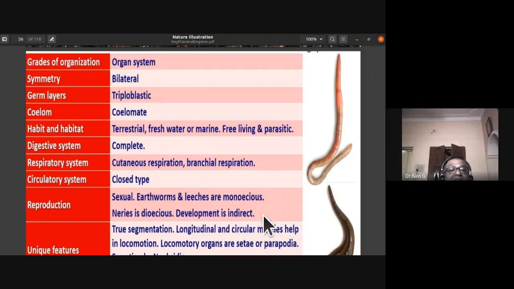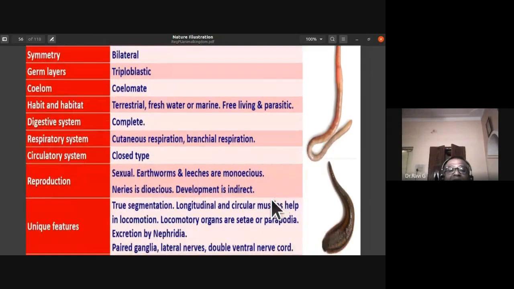That is the reason development is indirect. Unique features of this phylum Annelida: they have true segmentation, that is, metamerism is noticed. The longitudinal and circular muscles help in locomotion. The locomotory organs in phylum Annelida are setae or parapodia.